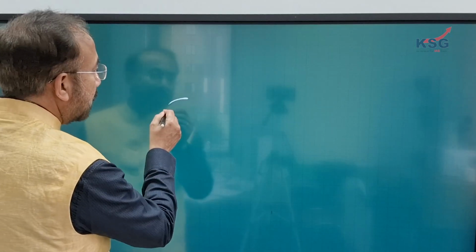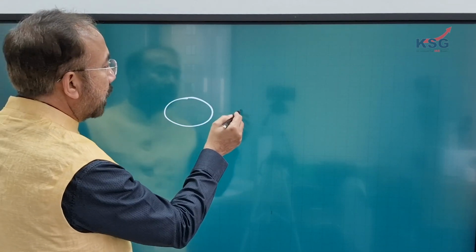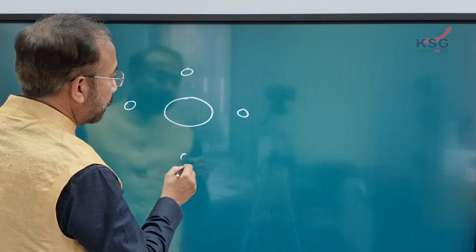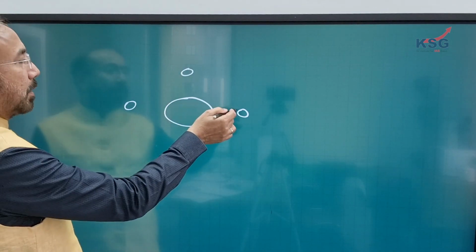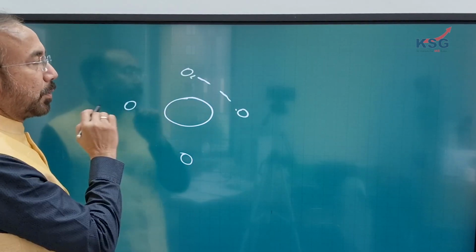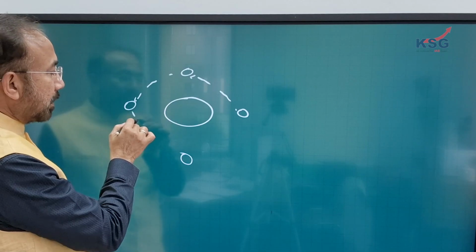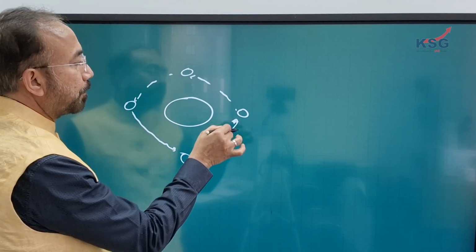Let's say if this is earth, and then these are the locations of the moon. I'm sure you understand, in the lunar month, the first quarter of the lunar month it is here, the second quarter of the lunar month it is here, the third quarter of the lunar month it is here, and the fourth quarter of lunar month is here.